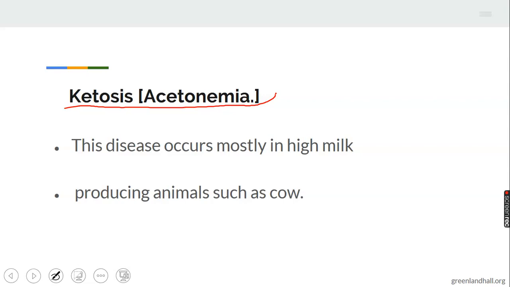We know that cow produces the highest milk yield. It mainly affects cow, high yield producing animals. The milk from cow is always higher than that of goat, sheep, pig, and other farm animals. So cow is the most animal infected by ketosis.